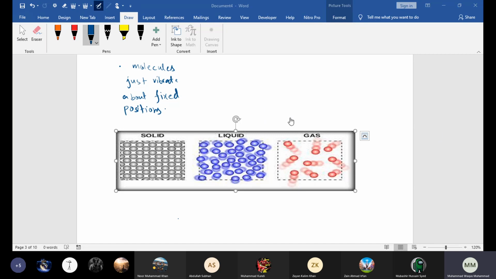Robert Brown was basically a botanist, and he was studying pollen grains in water or oil. What did he find out when he viewed them through a microscope?